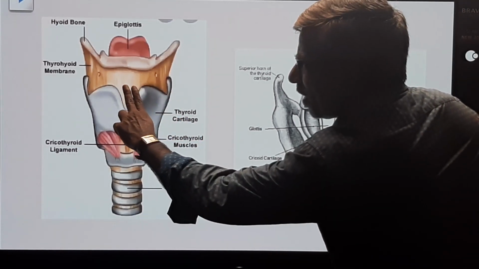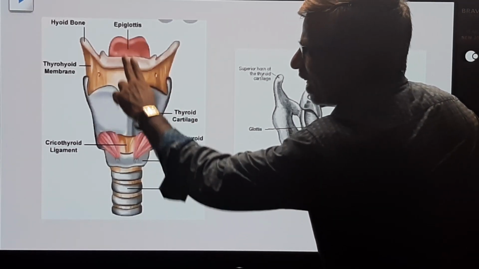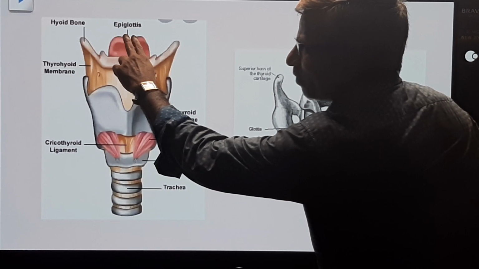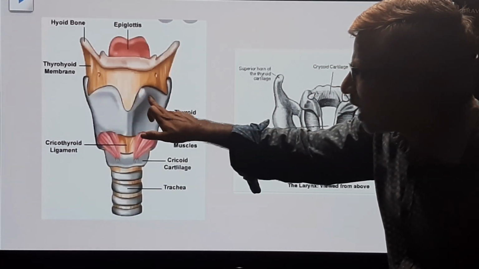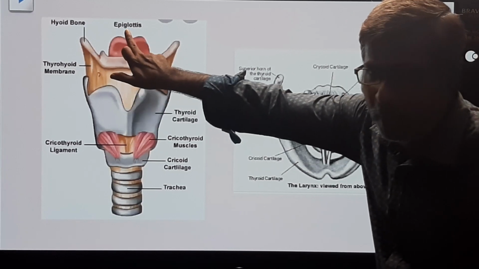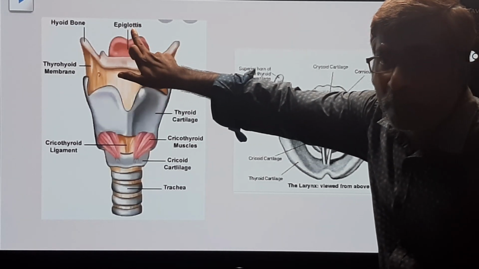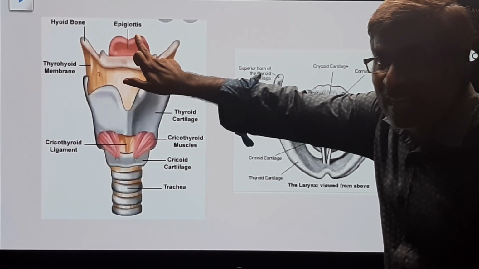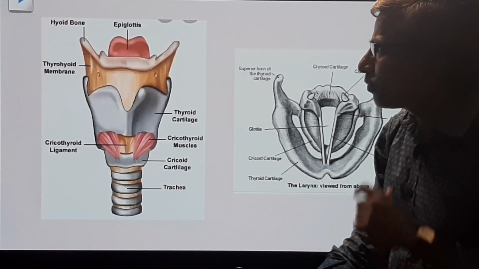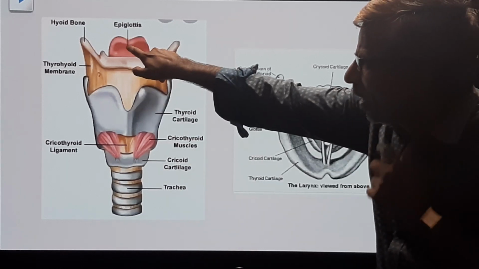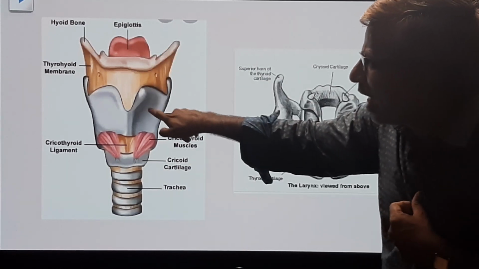The extension from the thyroid cartilage, have you seen like this? This is the extension. This is called epiglottis. The extension from the thyroid cartilage is called epiglottis, which is made up of elastic cartilage which acts as a lid to the glottis. Between the epiglottis and the thyroid, there is a bone.